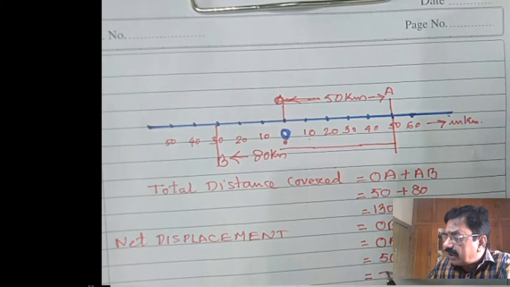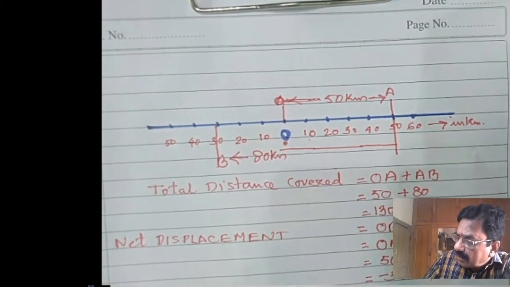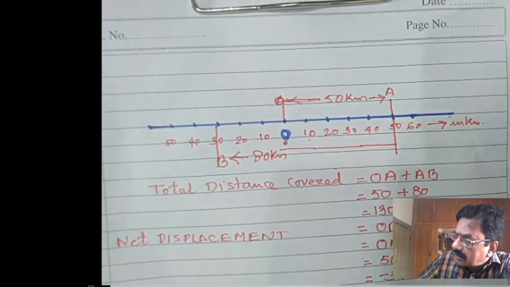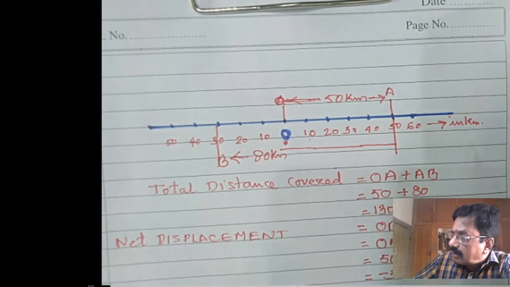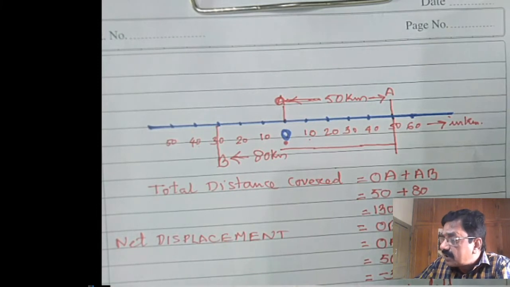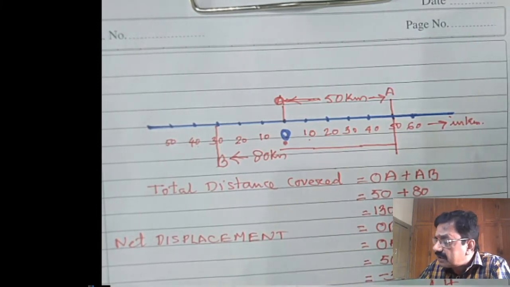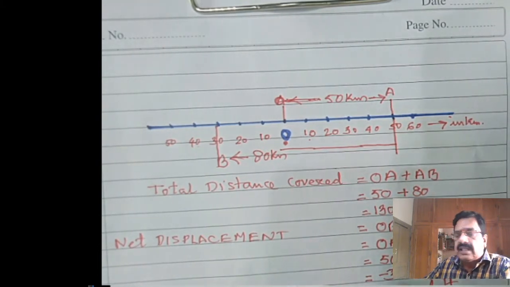What is the meaning of minus 30 kilometer? Displacement is 30 kilometer towards left. Here we are talking about the direction, left also, therefore it is displacement. I mean to say the magnitude of the displacement is 30 kilometer. The minus sign is representing the left side.